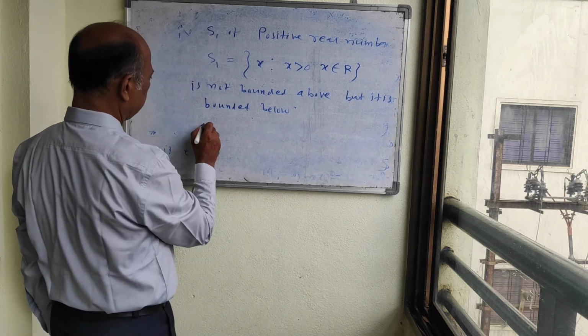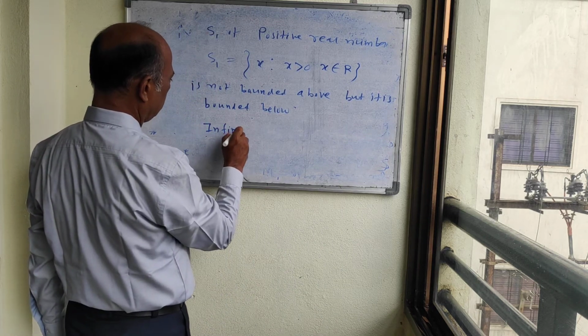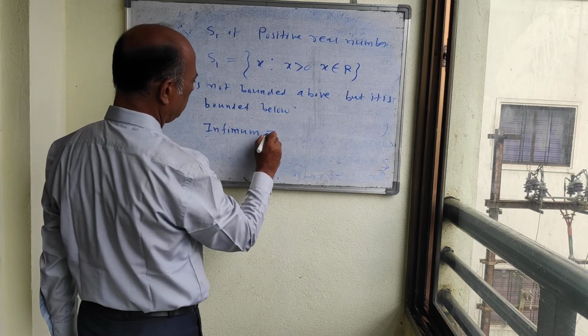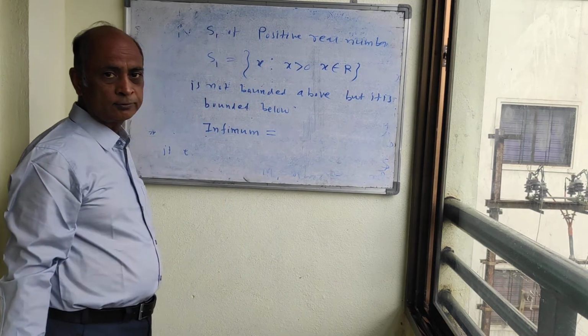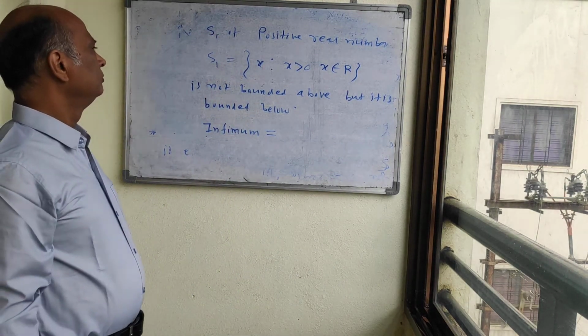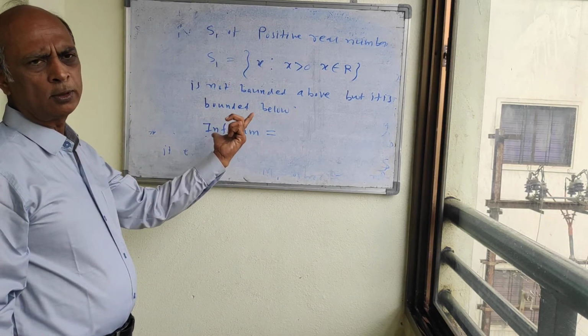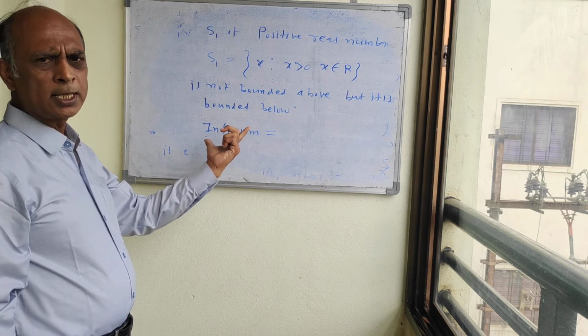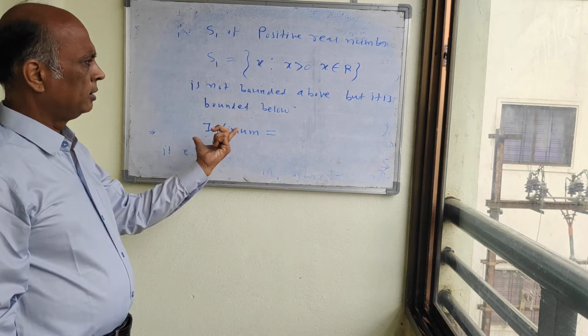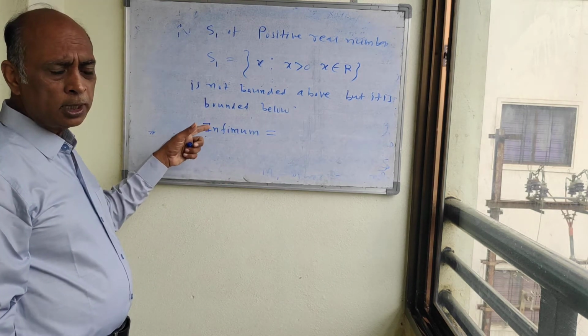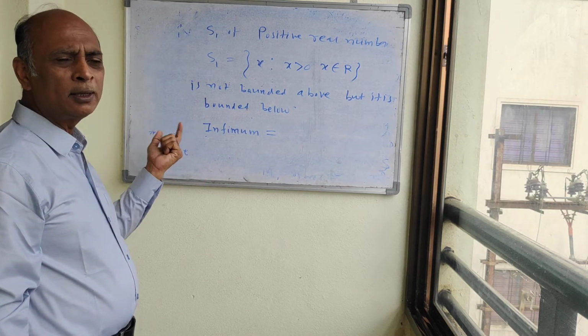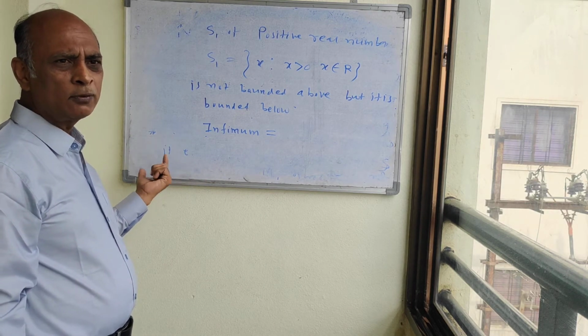Now here, what will be the infimum for this set? Observe. It is not bounded above, therefore it has no upper bound. But it is bounded below, which means it has a number of lower bounds.